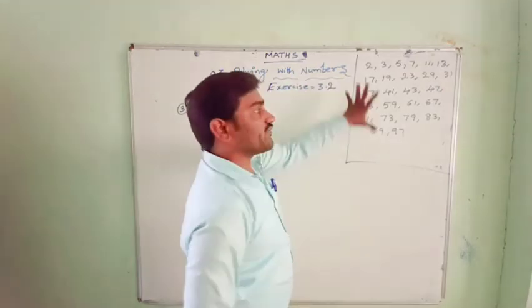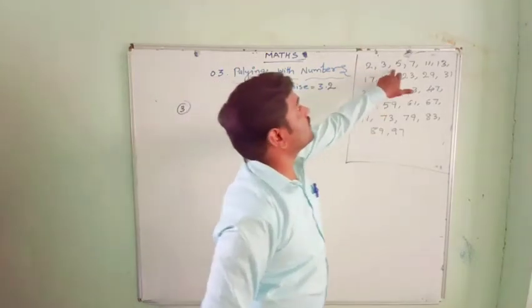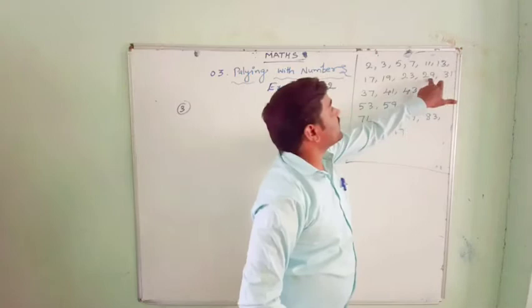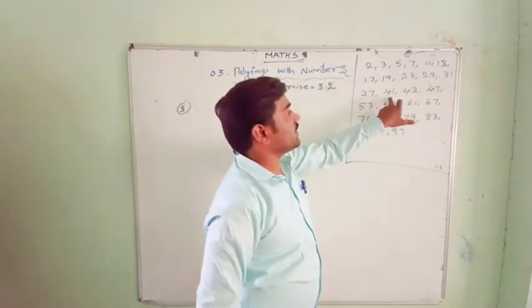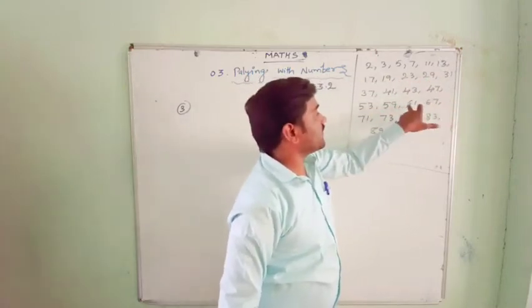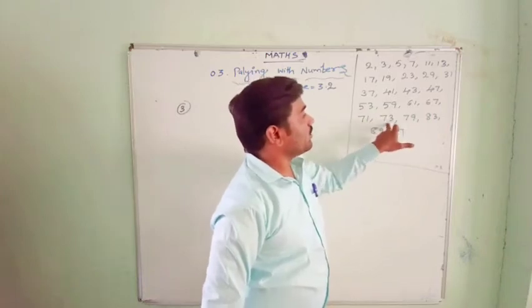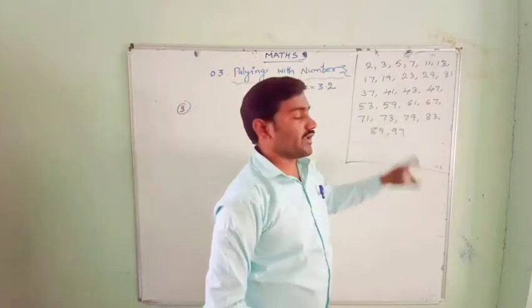Okay, see, there are 25 prime numbers here. 1, 2, 3, 4, 5, 6, 7, 8, 9, 10, 11, 12, 13, 14, 15, 16, 17, 18, 19, 20, 21, 22, 23, 24, 25.